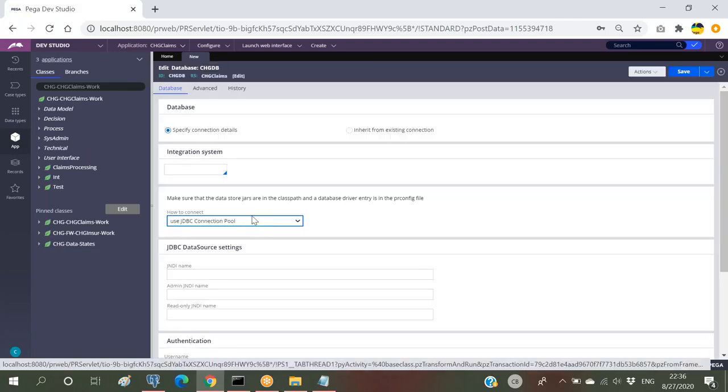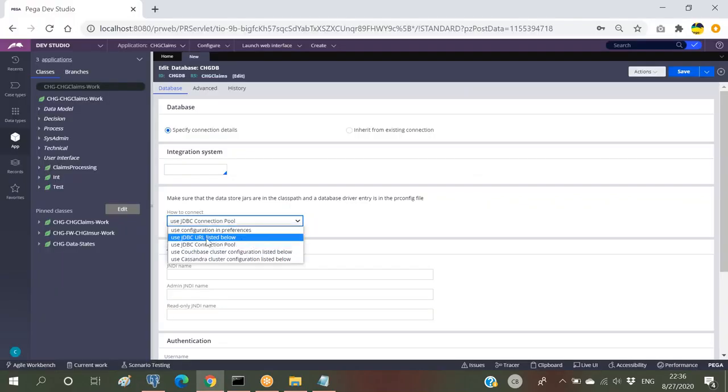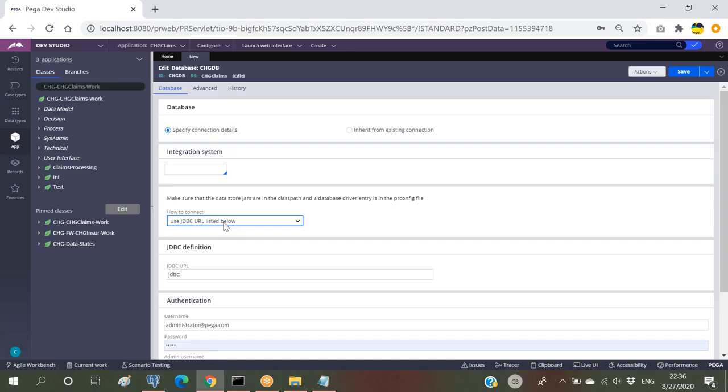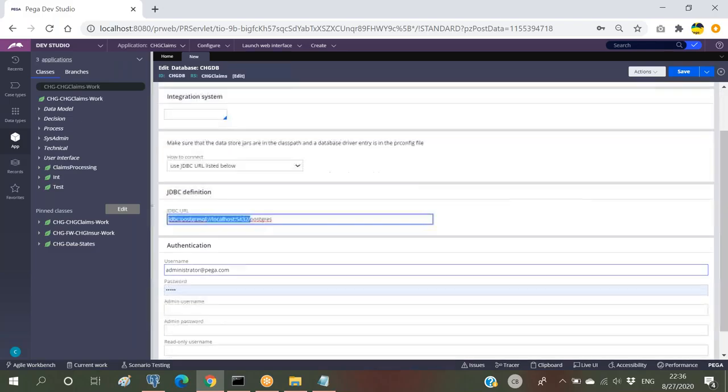Okay, so here it will be asking us to provide this JDBC URL. For that we have a JDBC URL listed below. By default, we will be getting this JDBC URL from the administrator. We have to mark this, and here we have to paste the URL that they are giving. As I told you, till here each and everything will be common.